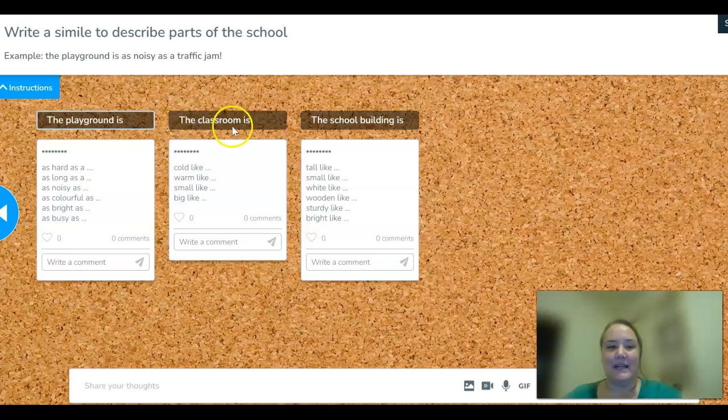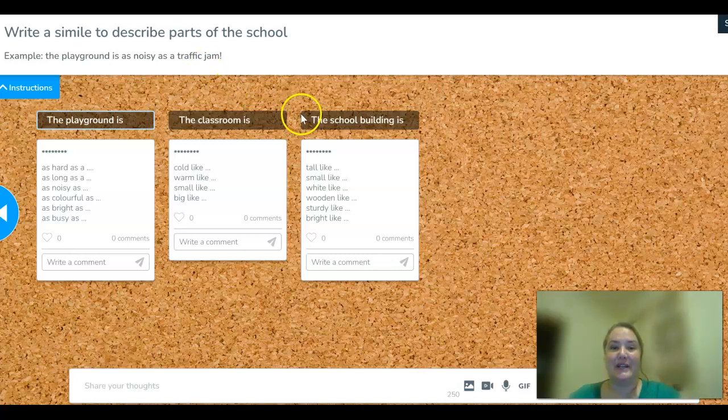The classroom is cold, like, is it cold? Is it warm? Is it small? Is it big? What would you choose for your classroom? I think the classroom at our school is maybe cold like a freezer because it's got air conditioning in it.